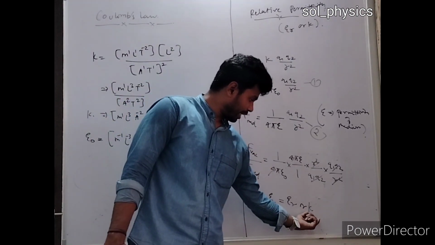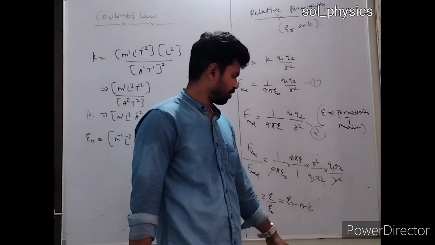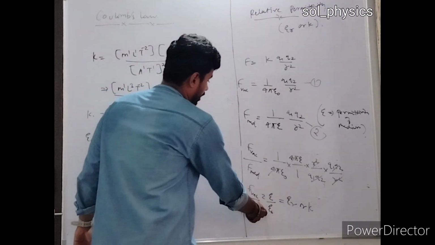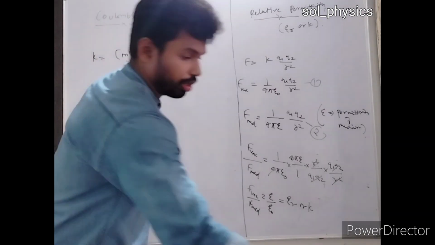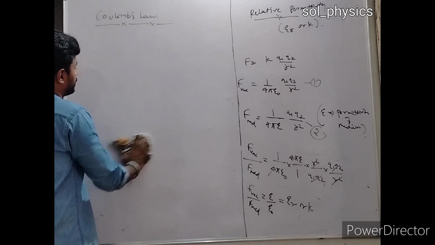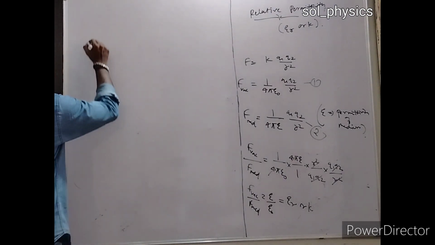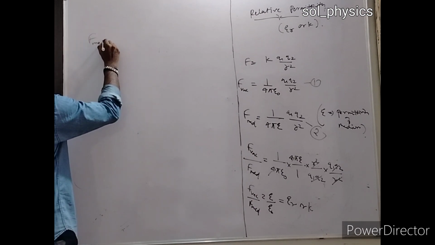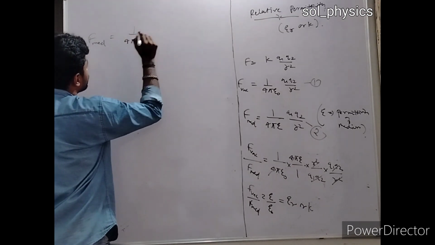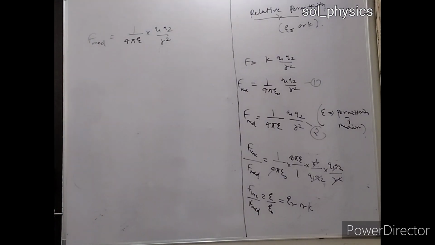Now generally this k, where will you come across it? When we study capacitors, k has a lot of usage there. So as of now, let's understand the basic idea. I have given the value of er here. If I want to change a particular equation, for example, if I placed a body in a medium and wanted to write this part, let's say F, what will be the expression of F medium in terms of relative permittivity? So I know that F medium is 1 by 4 pi epsilon into q1 q2 by r square, considering the charges of the bodies are different and the separation between them is r.